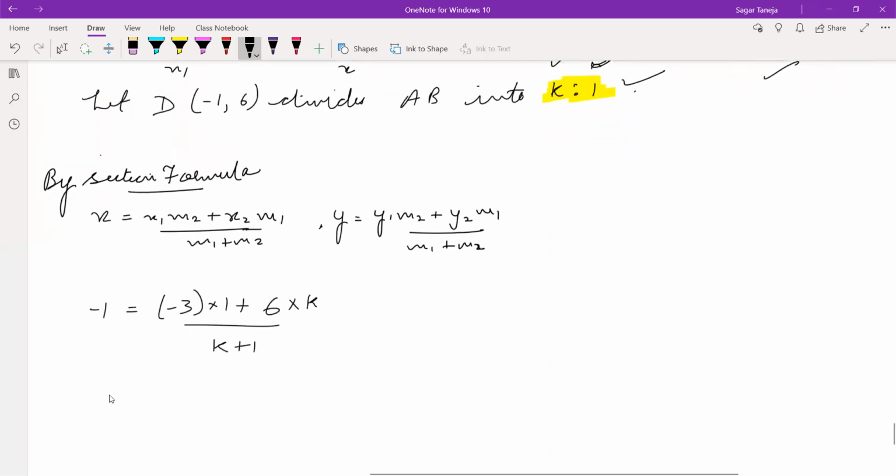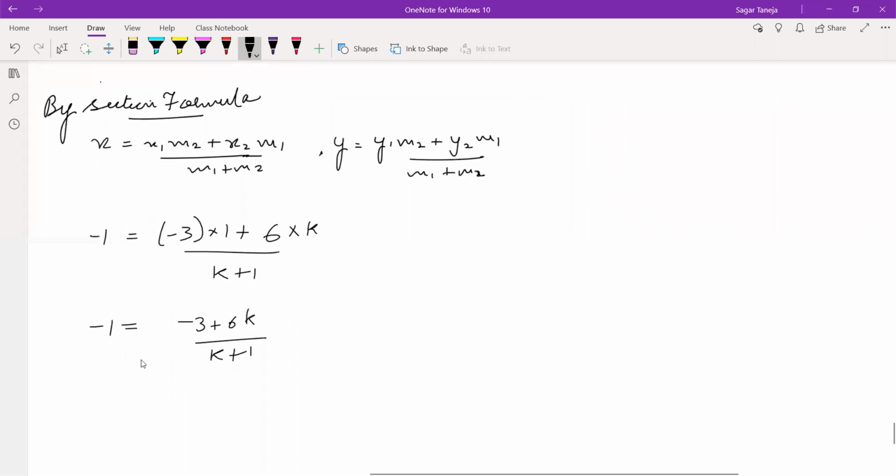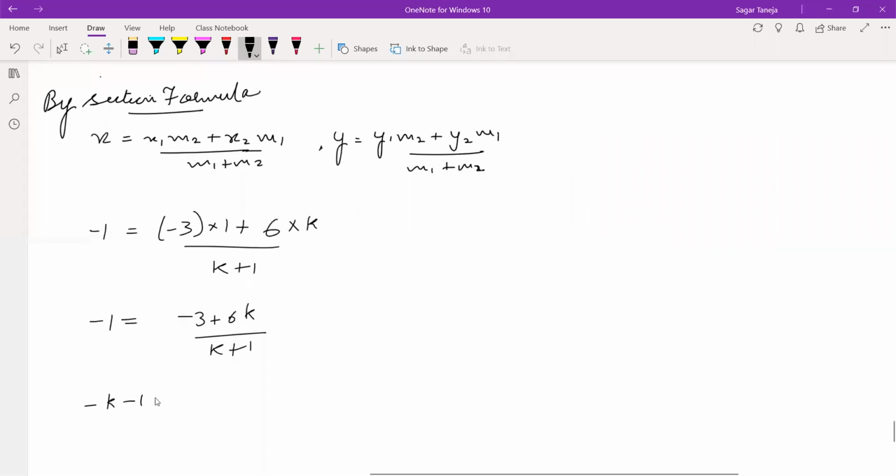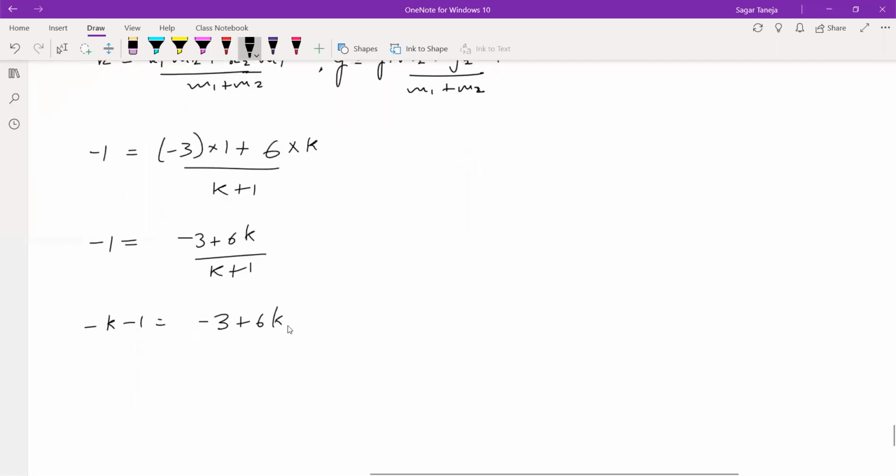Clear? Let us solve this. Minus 3 plus 6k upon k plus 1. Cross multiply. Minus k minus 1 is equal to minus 3 plus 6k. Then bring this 6k this side, minus 6k is equal to minus 3 plus 1, is minus 2, and minus 7k. So minus minus cancels out. So k is equal to 2 by 7.